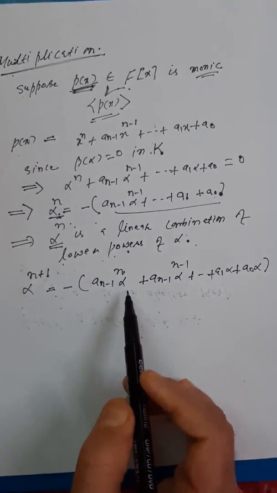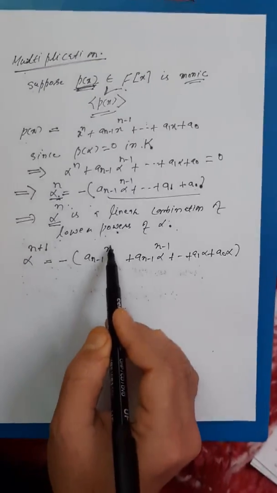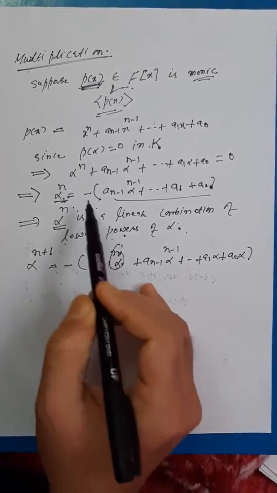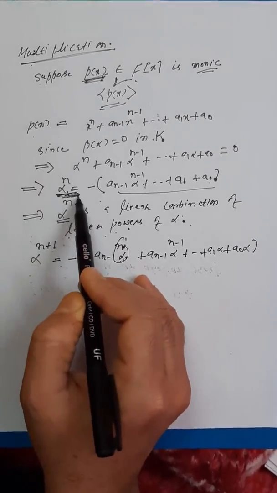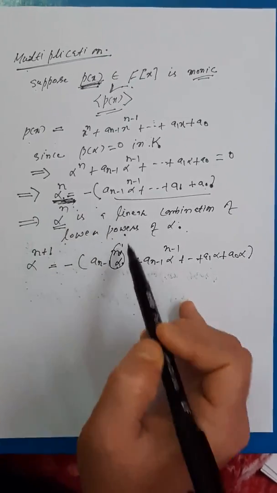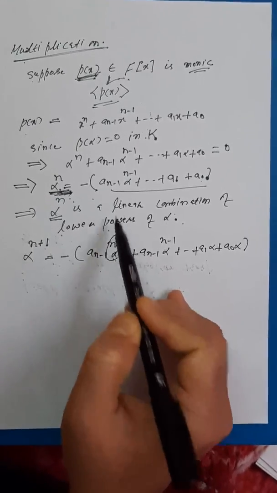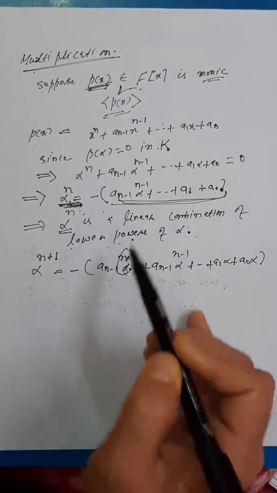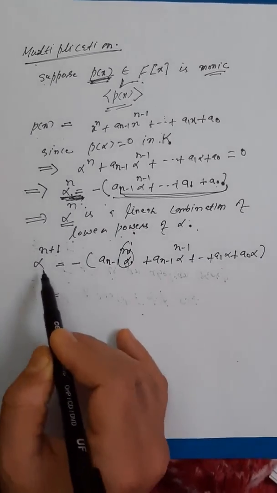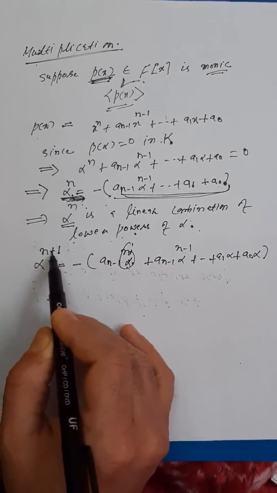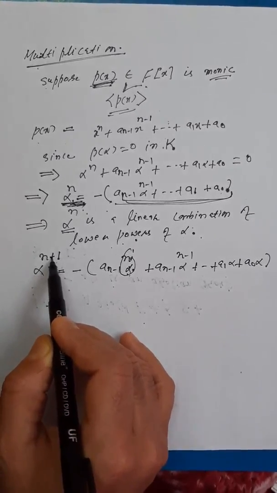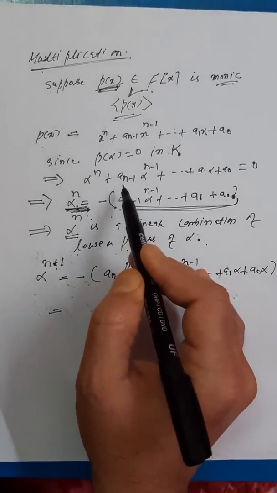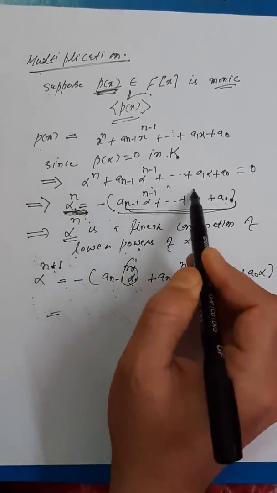Now again I can substitute here the value of alpha raised to power n from this equation. Once I substitute, I know that alpha raised to power n is a linear combination of lower powers of alpha. So what would I get? I would get that alpha raised to power n plus 1 would again be a linear combination of powers, and the powers won't exceed n minus 1.